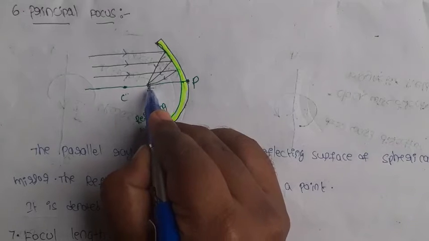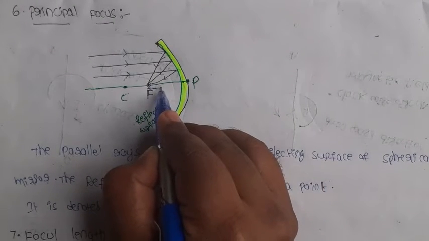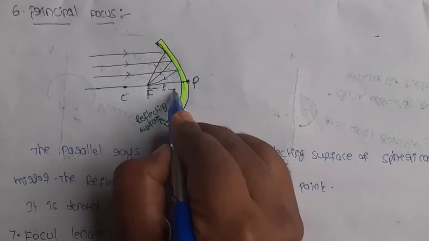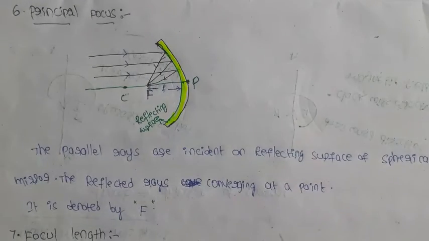So the distance from pole to principal focus is called focal length. So this distance is called focal length.